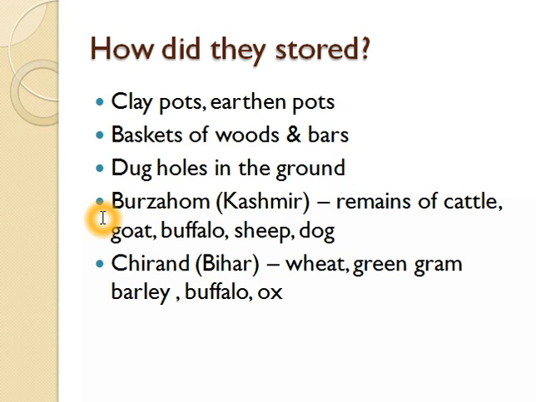So here you can see Burzahom, which is in present day Kashmir, where remains of cattle, goats, buffalo, sheep, and dogs were found, from which we come to know that these were the animals which were reared during these times. Then another was Chirand, which is in present day Bihar, where wheat, green gram, barley, buffalo, and oxen remains were found. Let me show you these on the map.